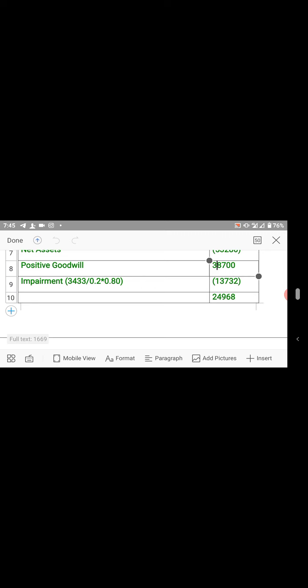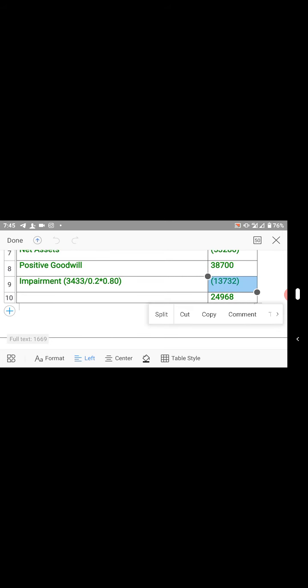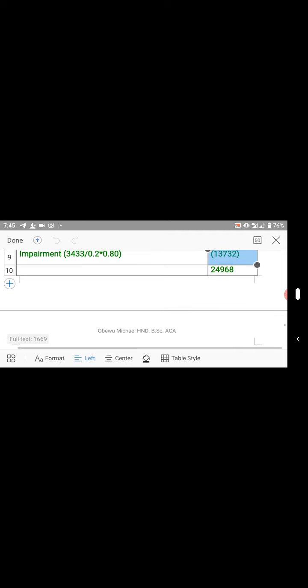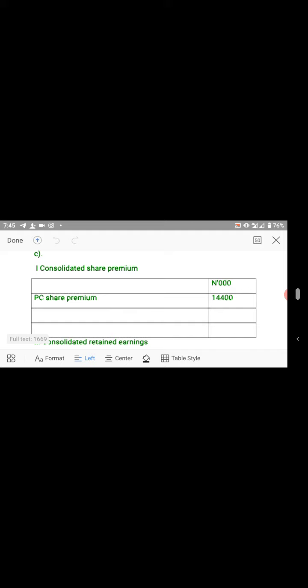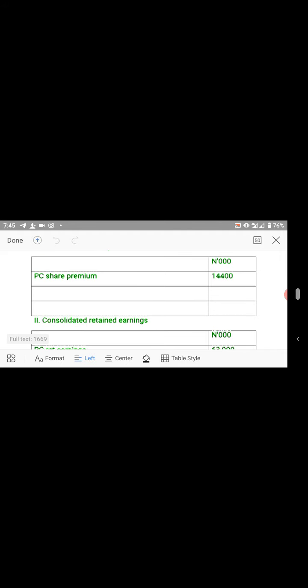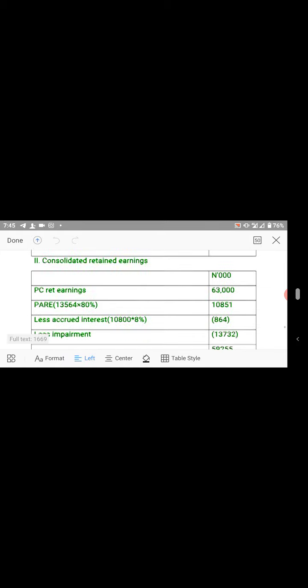So when you do this, you have this value. So take it away, you now have this. So this is our goodwill. So with this, we'll now look at consolidated share premium, which is simple. Bring in the parent company share premium of this. That is all. So we have consolidated retained earning.